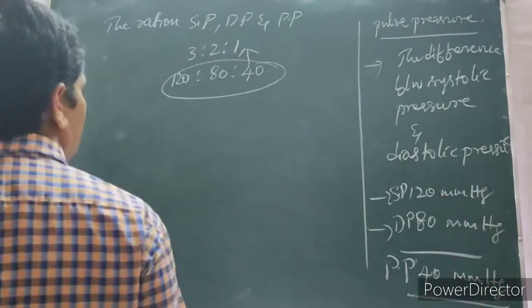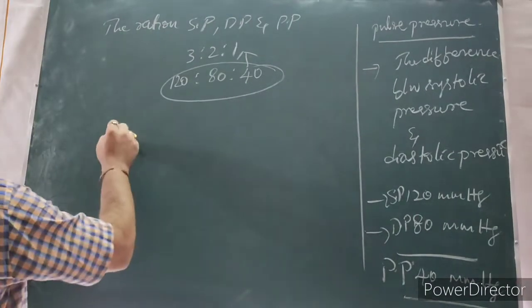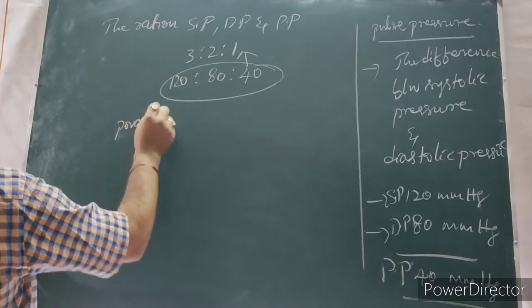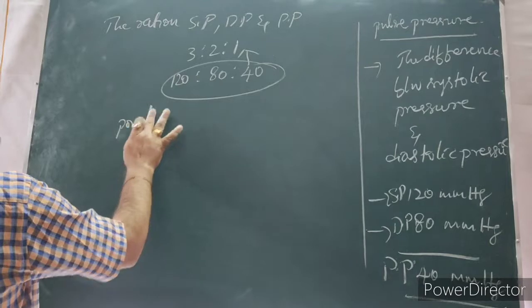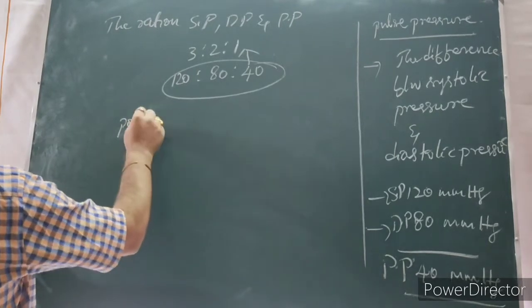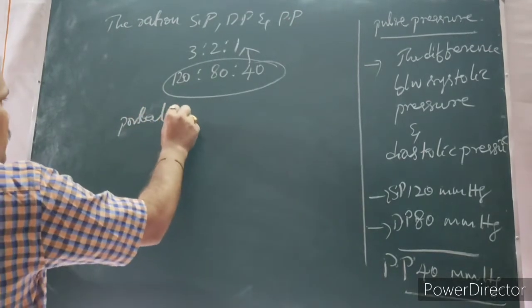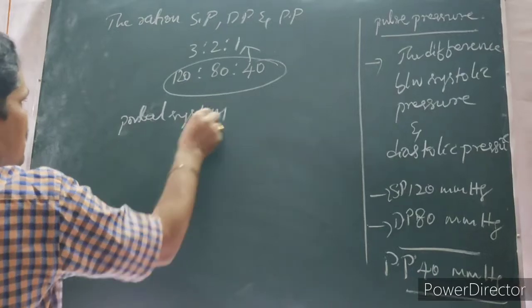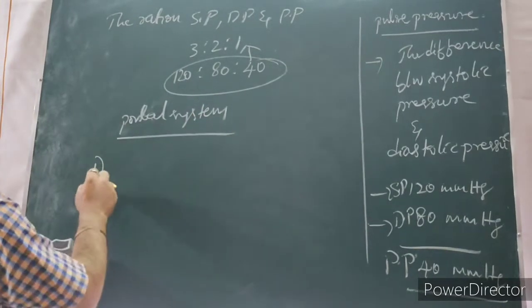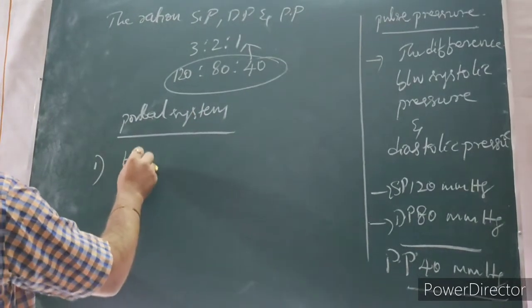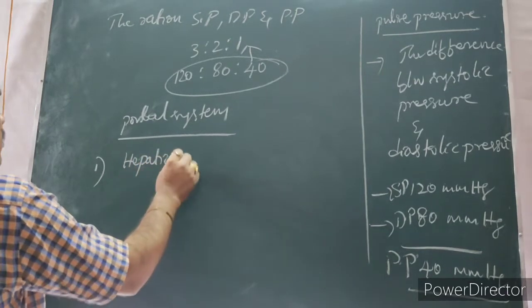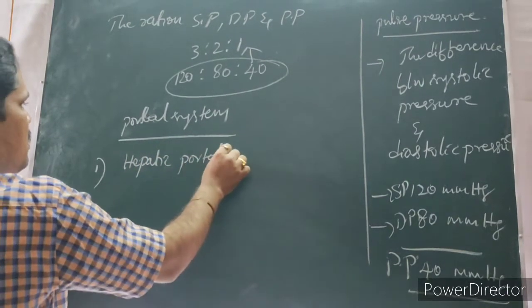Now, what is the portal system? Under the portal system, the first one is the hepatic portal system.